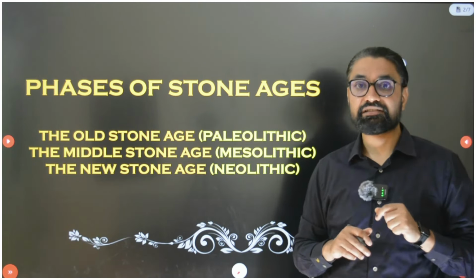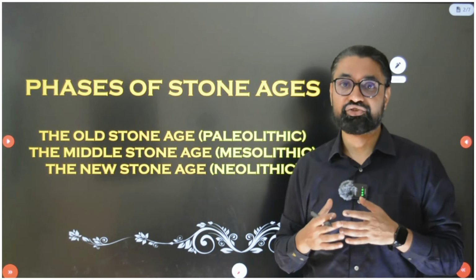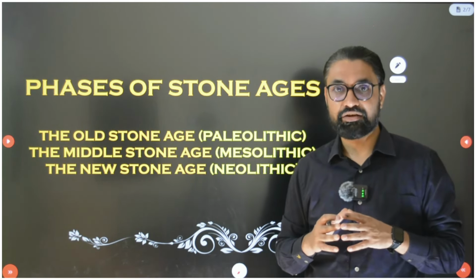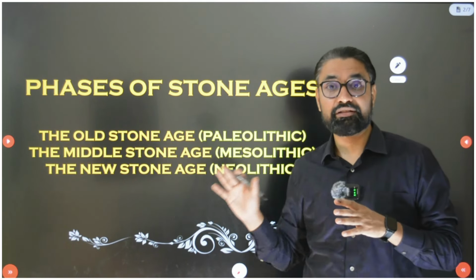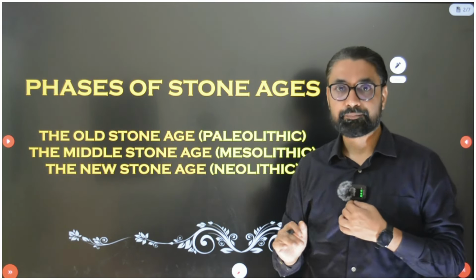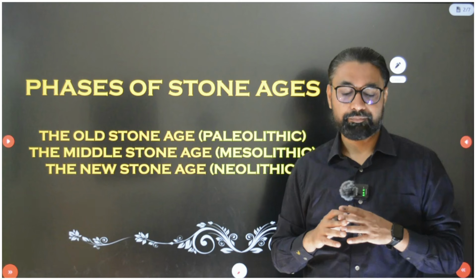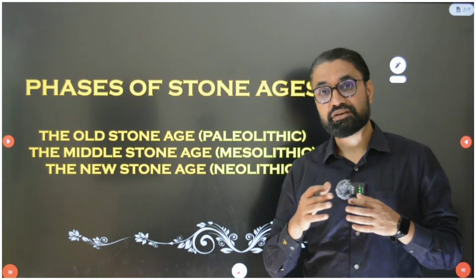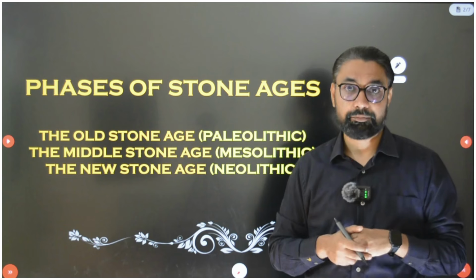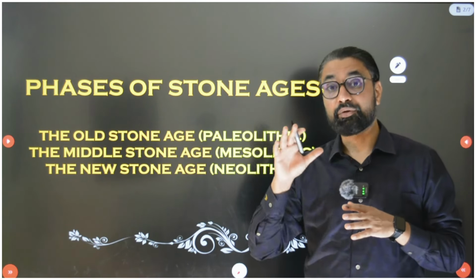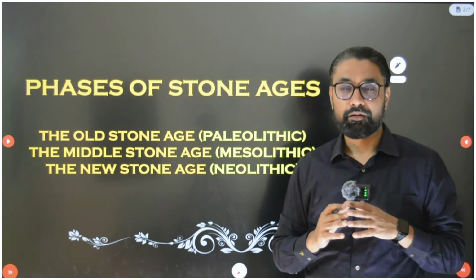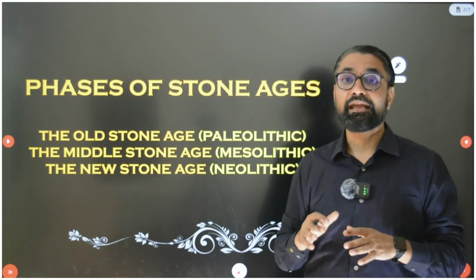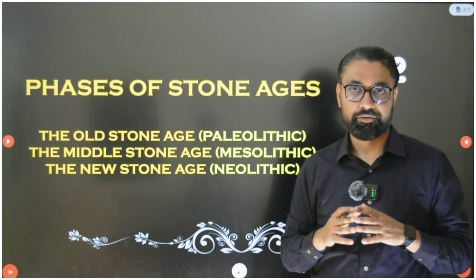Now this Neolithic phase is called the Neolithic Revolution. There are four revolutions in mankind's history. First is this Neolithic Revolution of the New Stone Age, that is, the Agriculture Revolution. Second is the Industrial Revolution, which we will study in the World History part. Then we have the Computer and IT Revolution. And the fourth revolution that we are now undergoing is the AI, Artificial Intelligence, revolution.